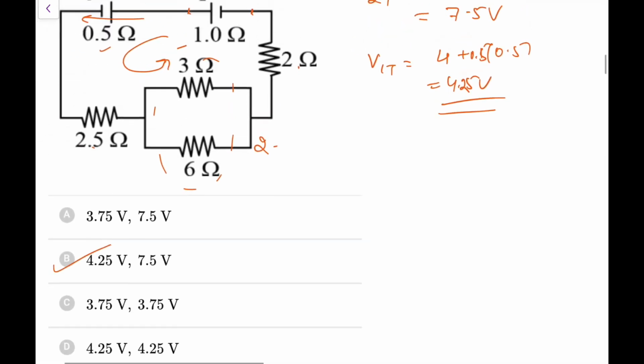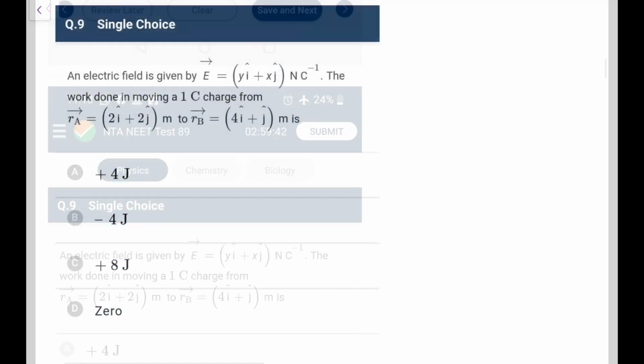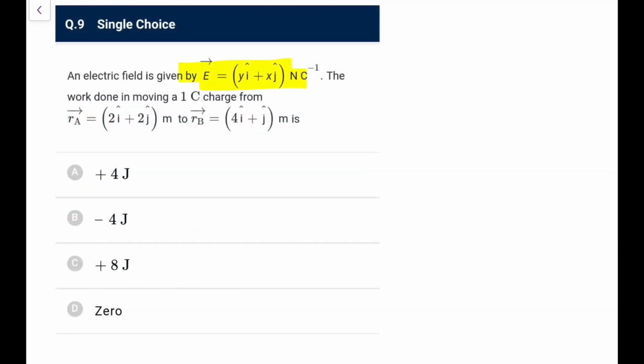So that is the one thing. One battery is in discharge, one is in the question 9. Electric field is given by E = y i cap + x j cap. The work done in moving a 1 coulomb charge from Ra (2i + 2j) to Rb (4i + j).